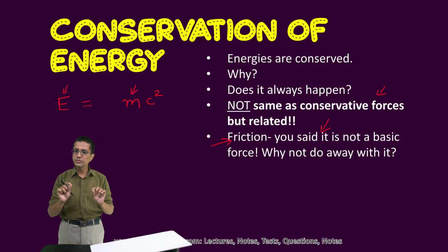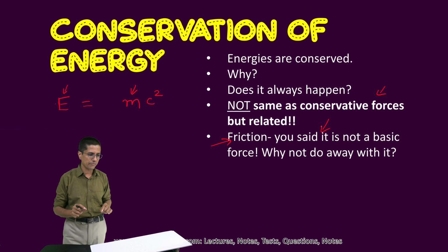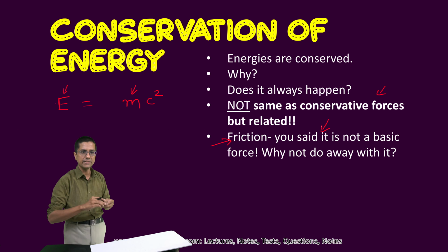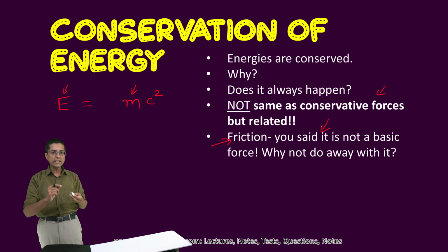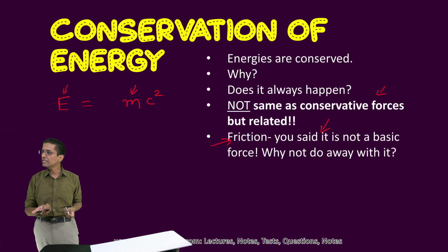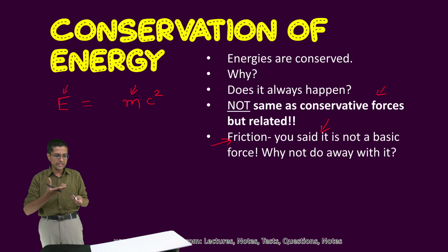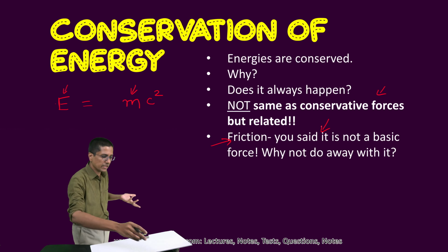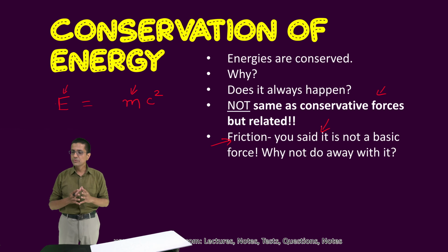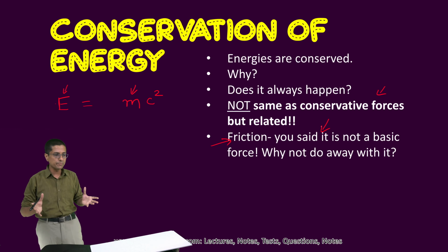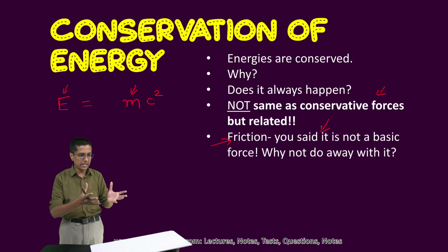If I do some work against friction, for example, when I lighted the matchstick, I did some work here, but it did not result in any change in potential energy. It did not increase the potential energy of the matchstick. It did not increase the potential energy of the matchbox. Nothing really happened. There was no change in potential energy. I was not able to express any kind of potential energy in a formula.